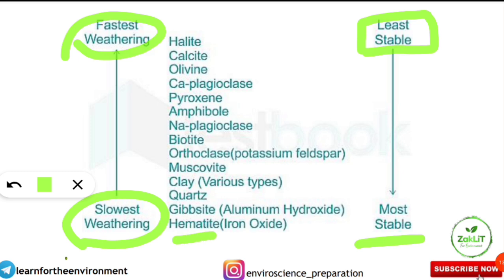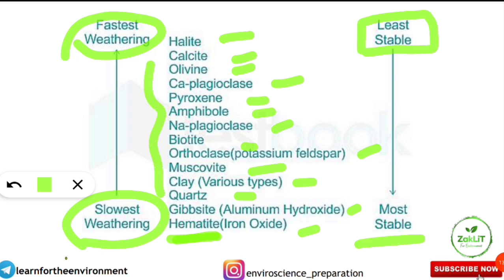So it starts from hematite, that is iron oxide, then goes to gibbsite, aluminum hydroxide, quartz, clay of different varieties, muscovite, orthoclase or potassium feldspar, biotite, Na plagioclase, amphibole, pyroxene, Ca plagioclase, that is calcium plagioclase, olivine, calcite and halite. So halite is having the fastest weathering, that is the least stable, and hematite is having the most stability, that is the slowest weathering. They can ask any sequence, they can ask 4 or 5 options from here. You should learn this, and this is also very important.